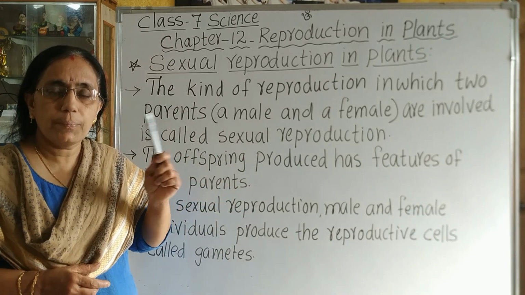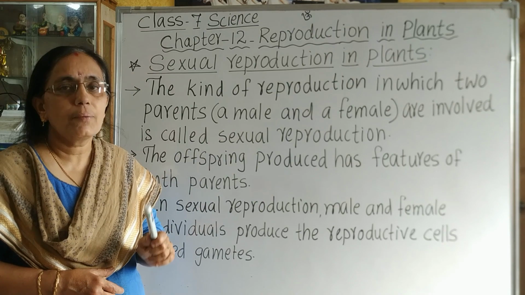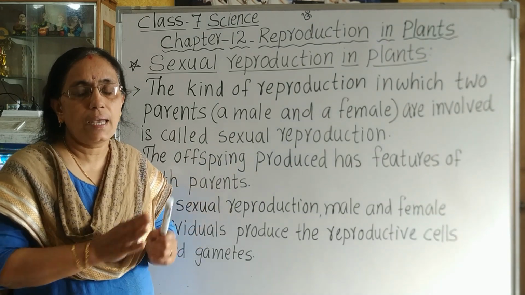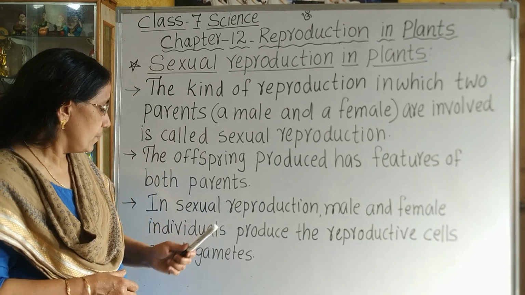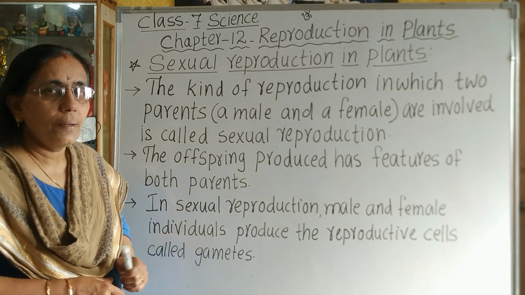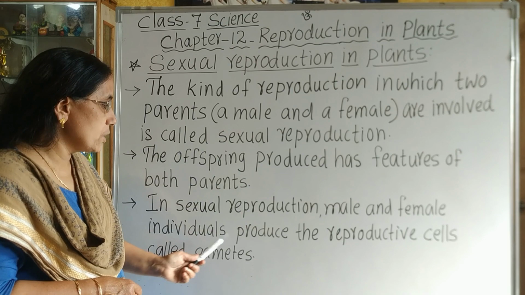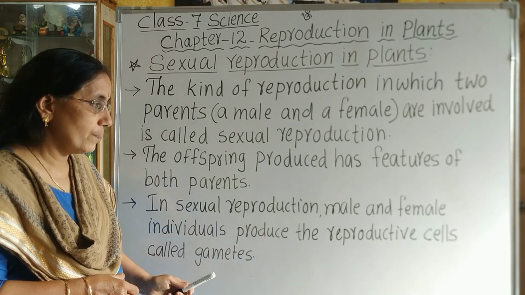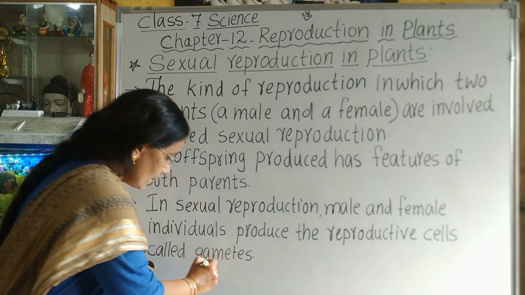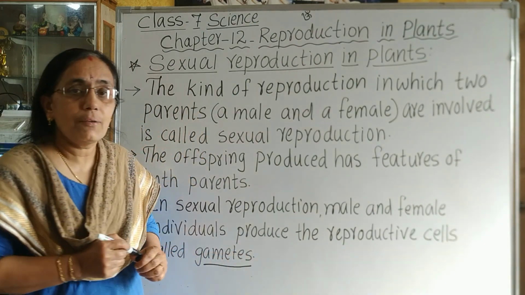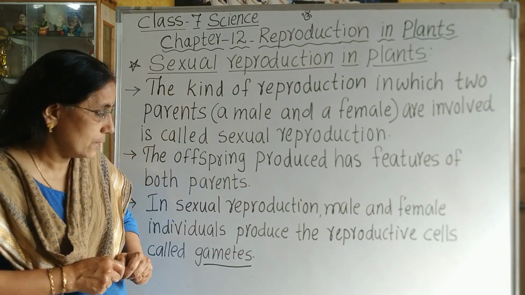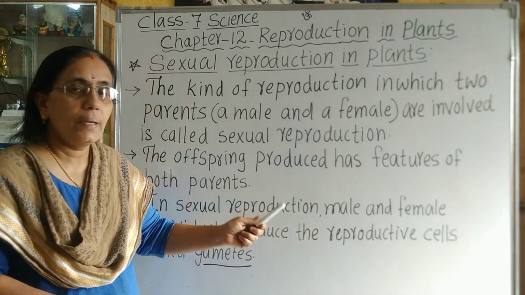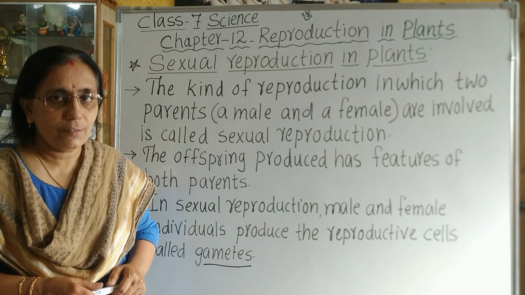In asexual reproduction, only one parent was there, so the offspring was a replica, exactly the same as the parent. In sexual reproduction, male and female individuals produce reproductive cells called gametes. Male gametes and female gametes are produced by the male and female individuals respectively.